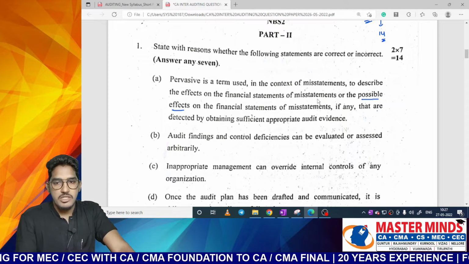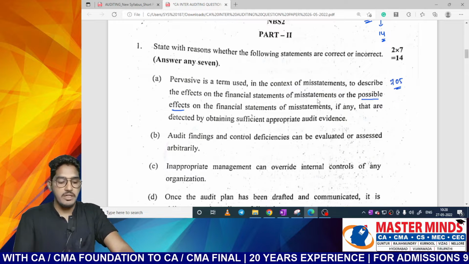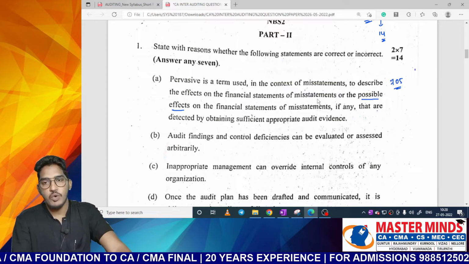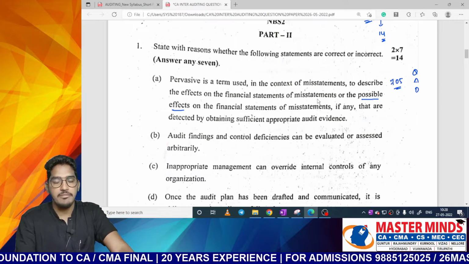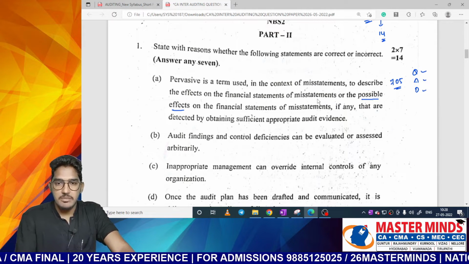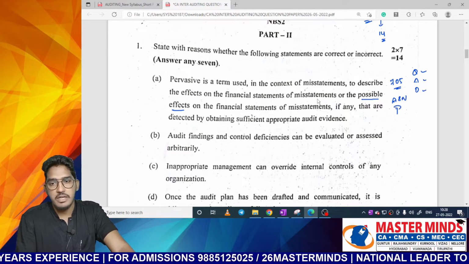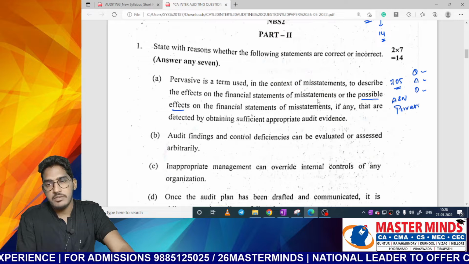This question is from SA 705, where we have discussed different kinds of modified opinion. We have qualified, adverse, and disclaimer, and we are going to decide which particular opinion will be suitable in the given circumstances. That depends on the availability and non-availability of audit evidence, and it even depends on whether the misstatement is pervasive or not.